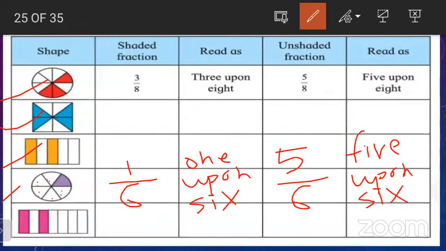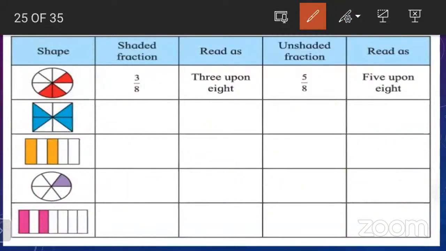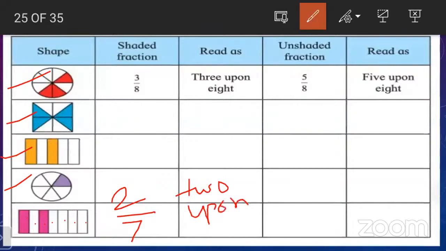So this is done. Next one now. This one is done. Now the last one. Look here. In how many parts is the last figure divided? 7. 1, 2, 3, 4, 5, 6, and 7. Very good. Now the numerator, which numerator? 2. Very good. So how to read it? 2 upon 7.